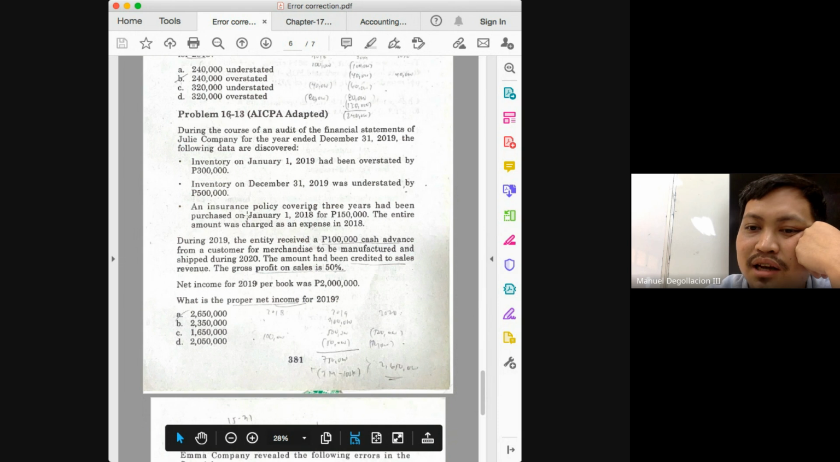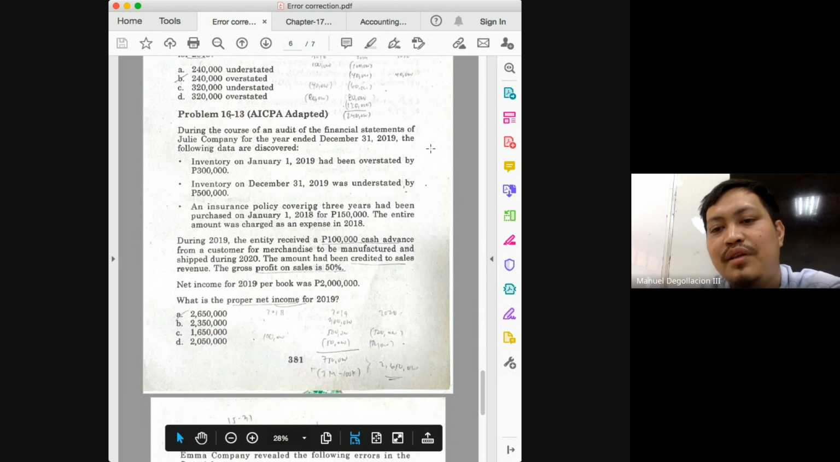An insurance policy covering 3 years had been purchased on January 1, 2018 for 150,000. The entire amount was charged as an expense in 2018. During 2019, the entity received a 100,000 cash advance from a customer for merchandise to be manufactured and shipped during 2020. The amount had been credited to sales revenue. The gross profit on sale is 50%. Okay, so this should not have been reported as an income yet. The net income per book is 2 million. So we begin with 2 million.